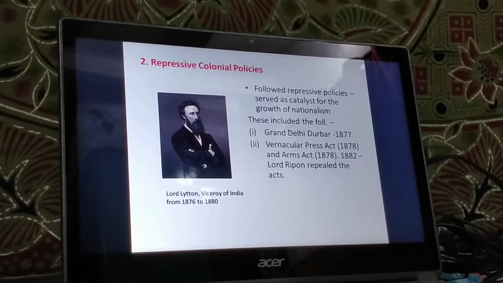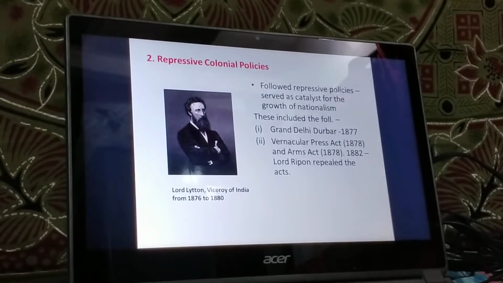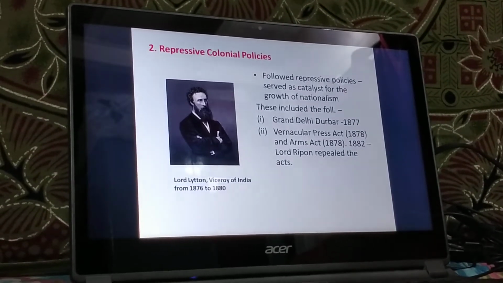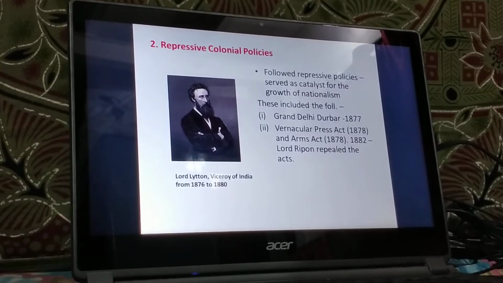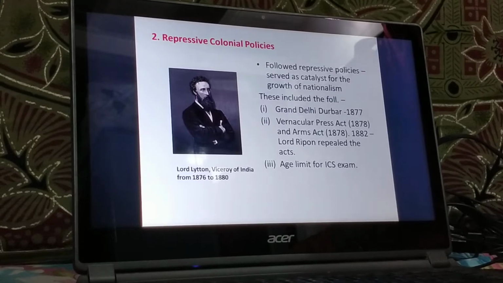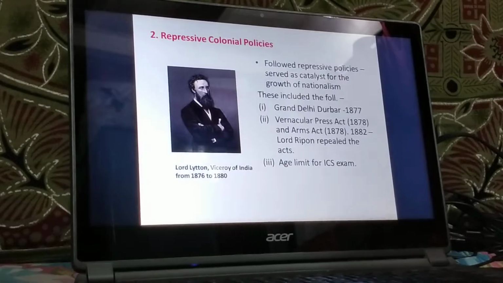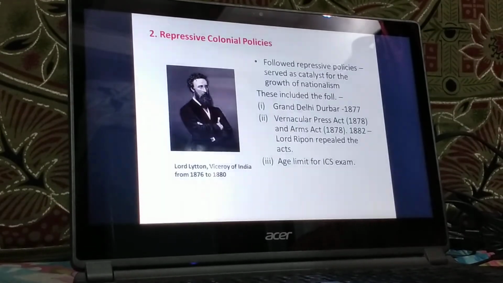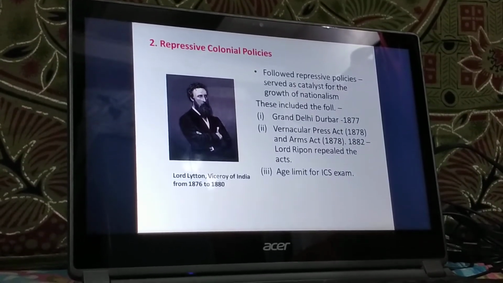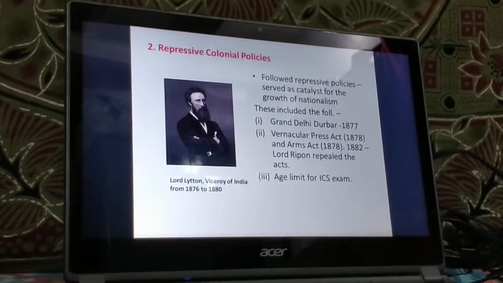The next is the Indian Arms Act. According to the Indian Arms Act, Indians were forbidden to carry or keep arms without a license. This act was again not applicable to the British. The third is the age limit for the ICS examination, that is the Indian Civil Service examination. Now, the maximum age limit of the ICS examination was reduced from 21 to 19 years, thus making it difficult for the Indians to compete for this examination.